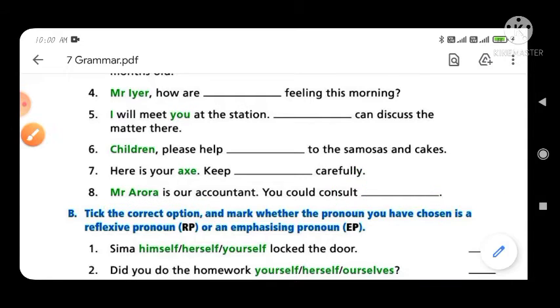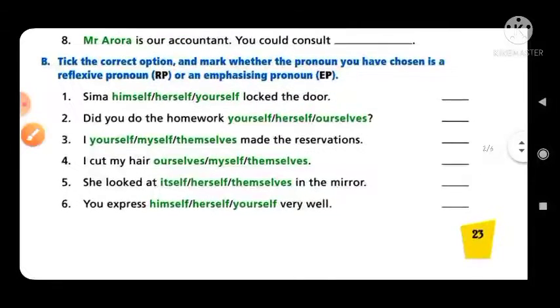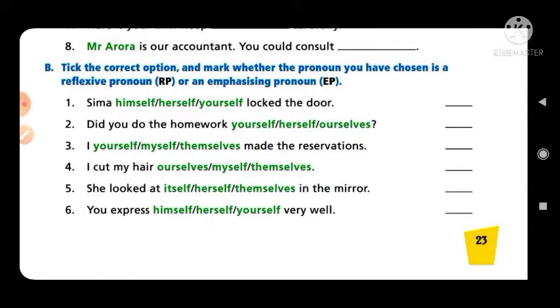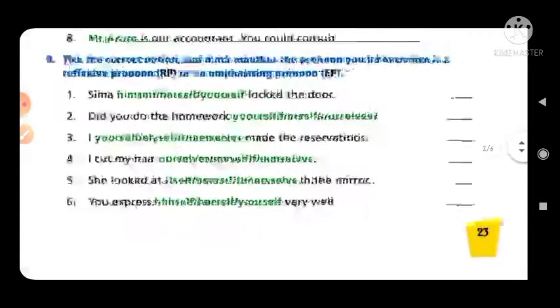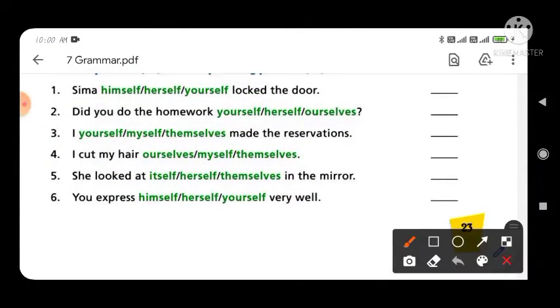Now exercise number B: tick the correct option and mark whether the pronouns you have to choose are reflexive pronouns. If the word or sentence is reflexive, then you have to write RP, and if the sentence is emphasizing, then you will write EP.